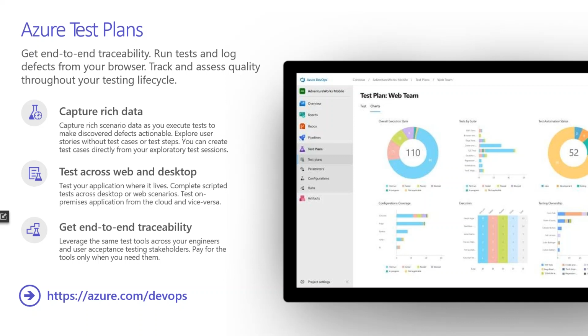The developer will work on it, fix the code, and your test case runs again. You can also use this to test across web-based and desktop-based applications, and you get end-to-end traceability of the application from Azure Test Plans. So that is about test plans. We'll discuss that in detail in the coming videos.